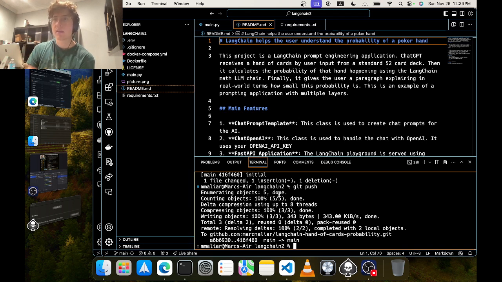Maybe if it's 4%, something that can help the user understand that. It's never going to be 4% because these poker hands are extremely tiny. I just wanted to see what would happen.